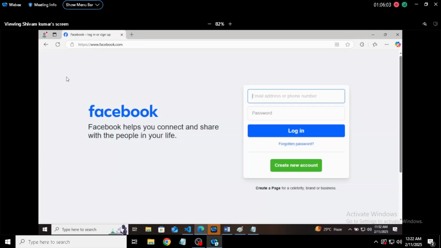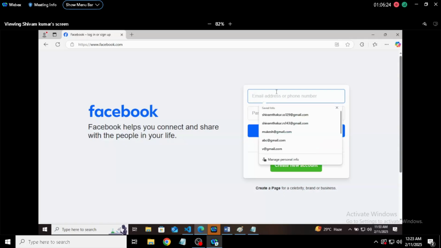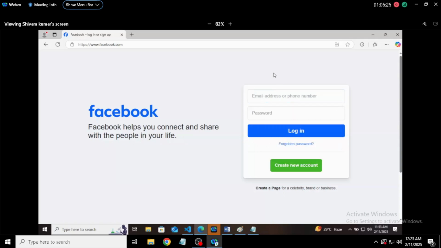Even I had a Facebook account at that time, but now I haven't had one for around 9 years, since 2016. At that time, I used to have. So you know how SQL injection works. At that time, you were able to log in to anyone's account.